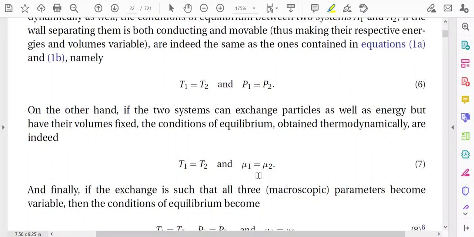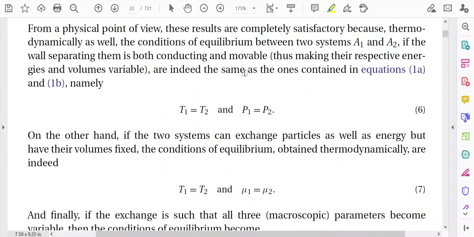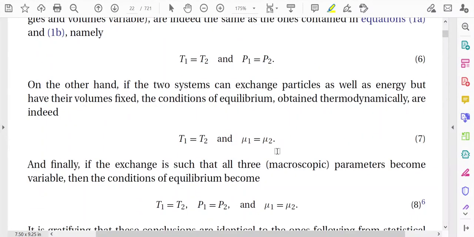This condition comes from the concept of the chemical potential, that means as you are varying the number of particles, this parameter zeta, the third parameter, will play the role.